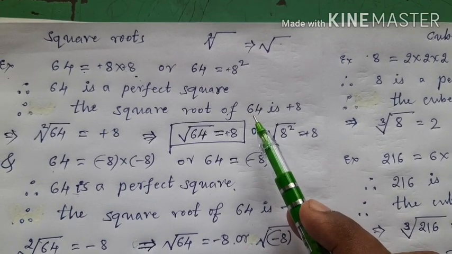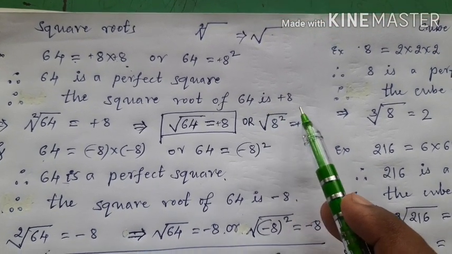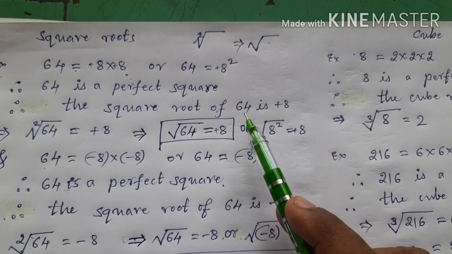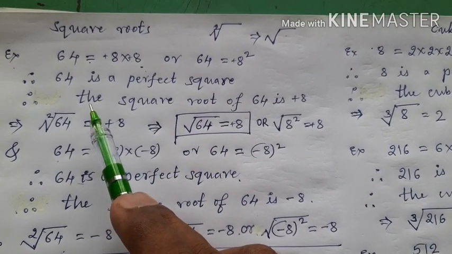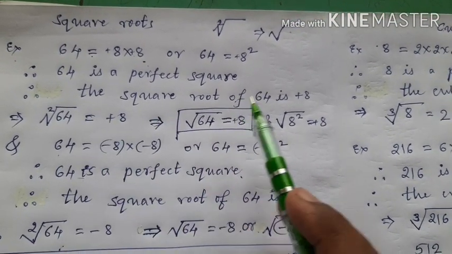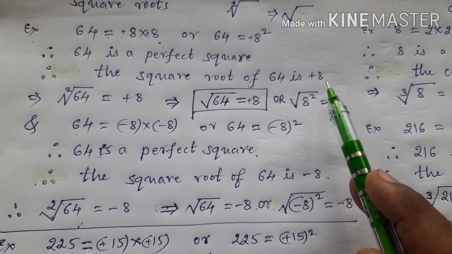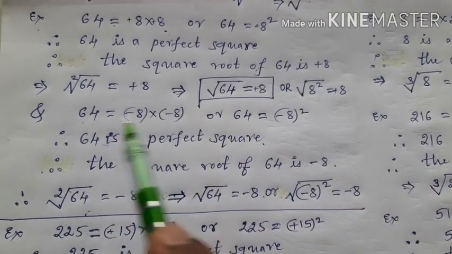So, what is a square root then? It is a number which is multiplied 2 times to get a perfect square. Therefore, in statement form, we write it as the square root of 64 is plus 8. But symbolically, it is written like this.